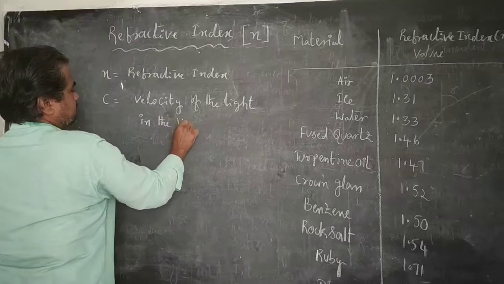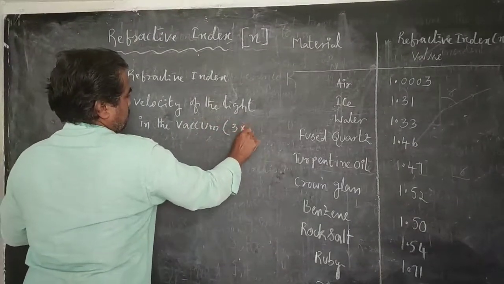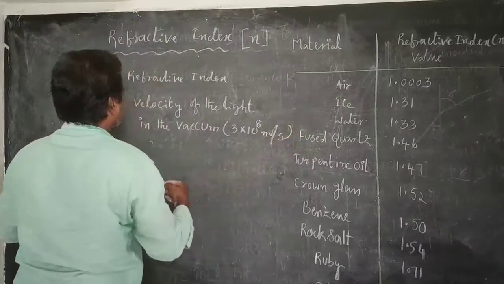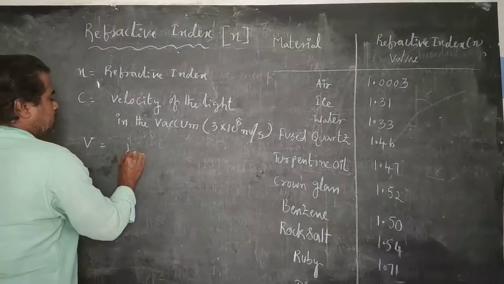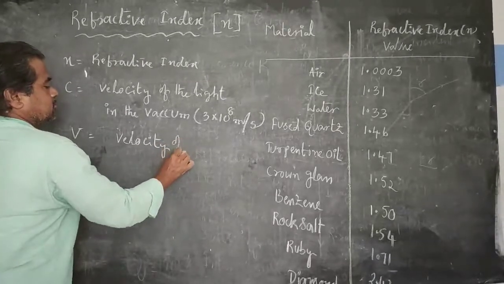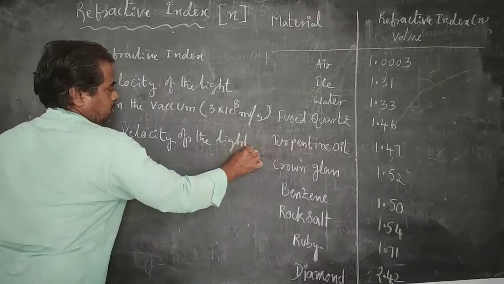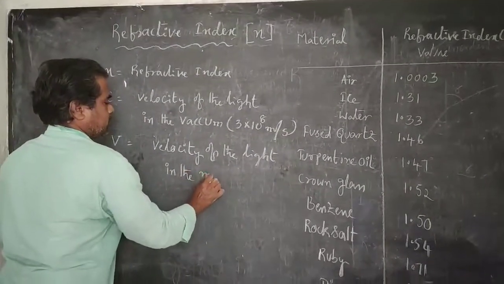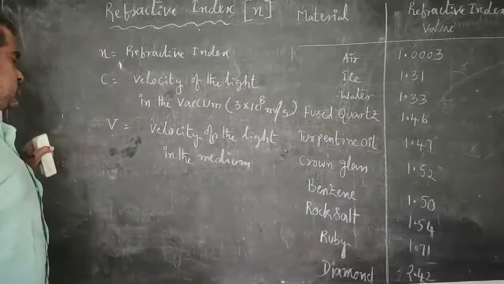It is a constant value, 3 into 10 power 8 meters per second, and V is equal to the velocity of the light in the medium that we have taken in this particular context.